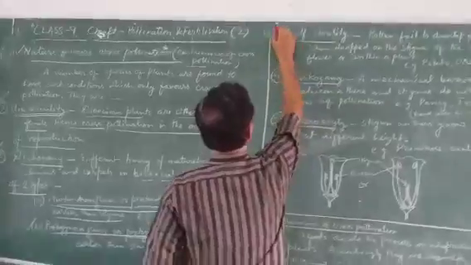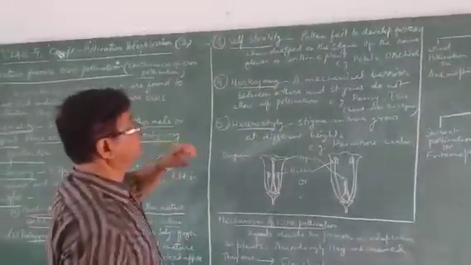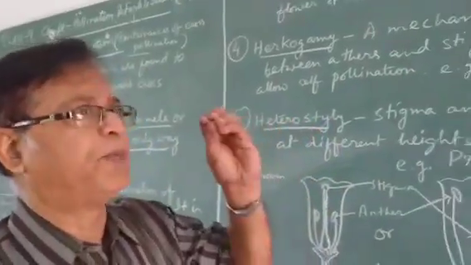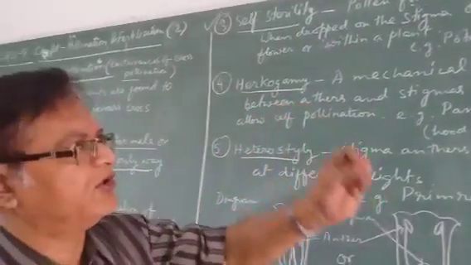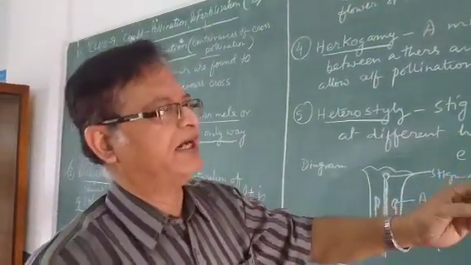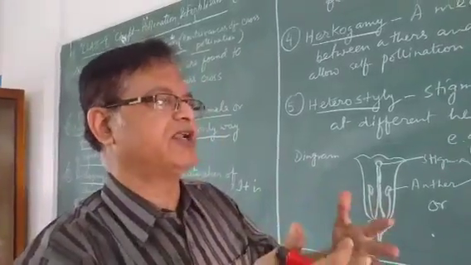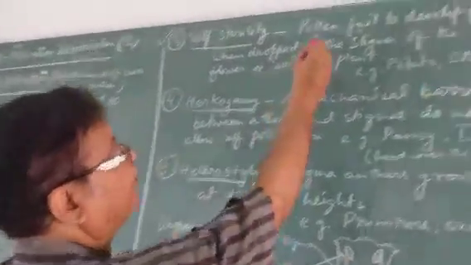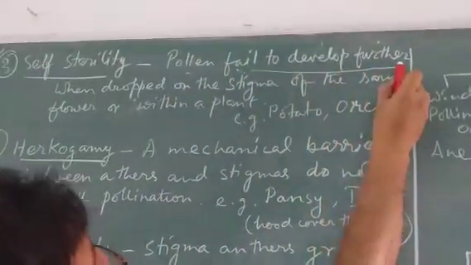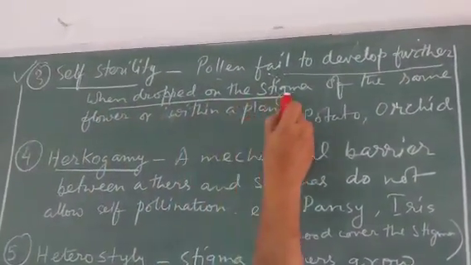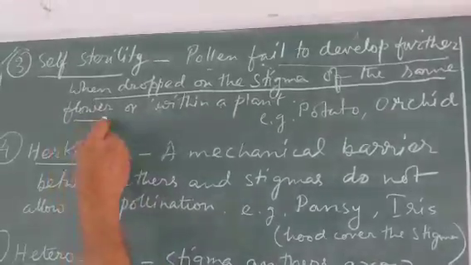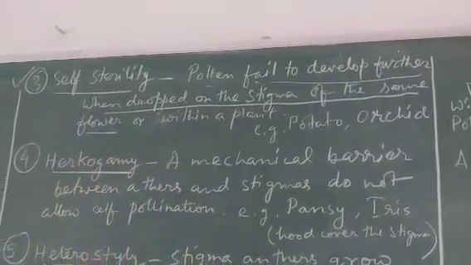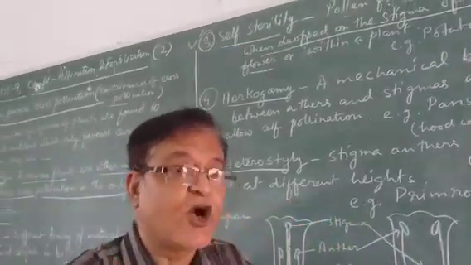Third case is self-sterility. Now in such cases, what happens? The pollen grain may fall onto the stigma of the same flower, but due to the genetic condition of the same body, it does not develop further. Pollen fails to develop further when dropped onto the stigma of the same flower. It is due to some genetic incompatibility.